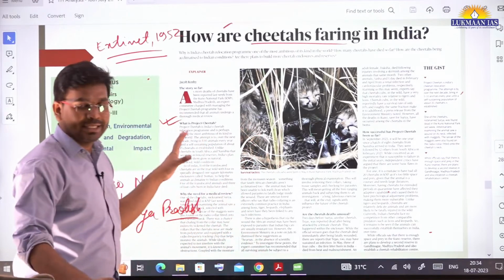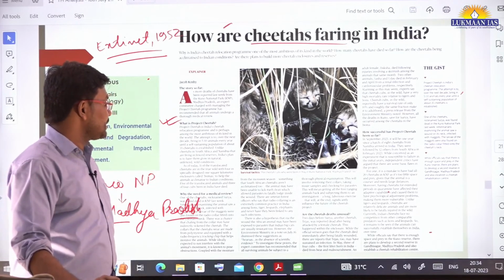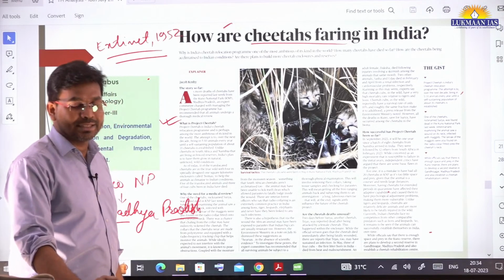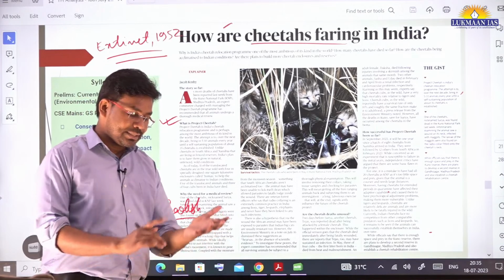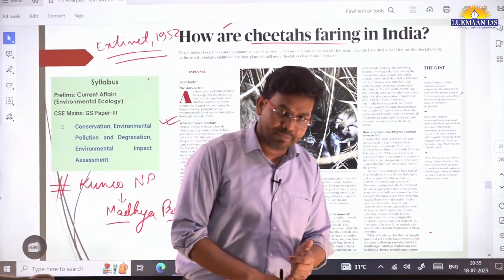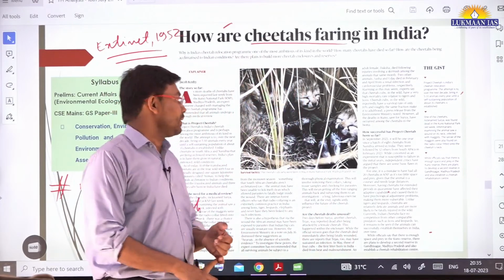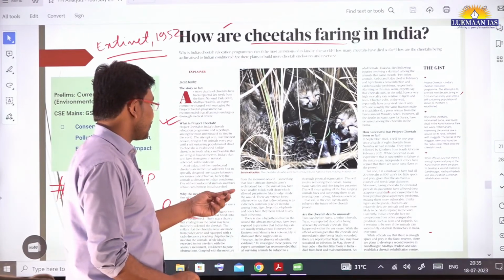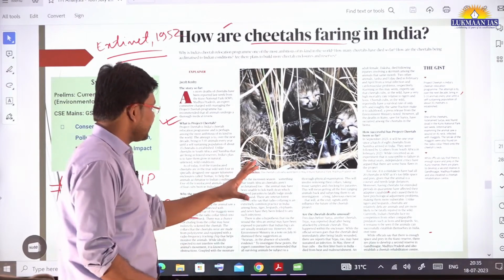Okay, so these are the things that were discussed by the author through this article. It says, are the cheetah deaths unusual? The author says yes, the cheetah deaths are unusual because of many reasons. One of the reasons is they have not been able to adapt to the Indian situation. Second thing that they say is these cheetahs have been infected by some bacteria or something they have mentioned.